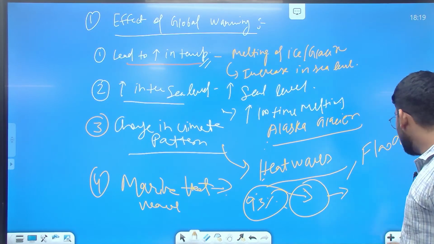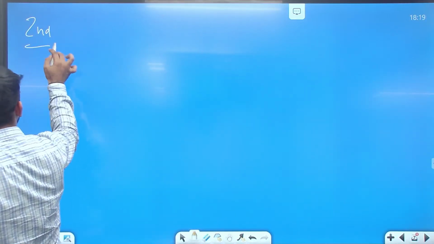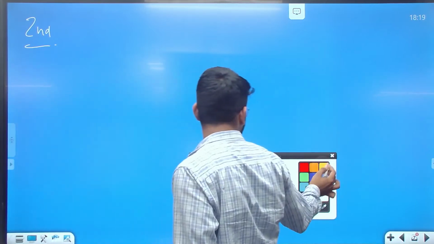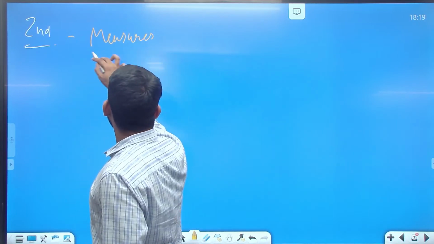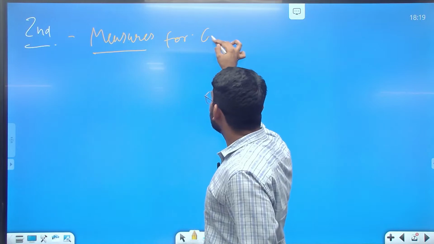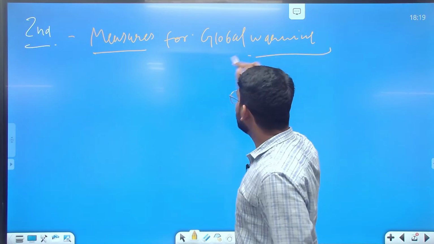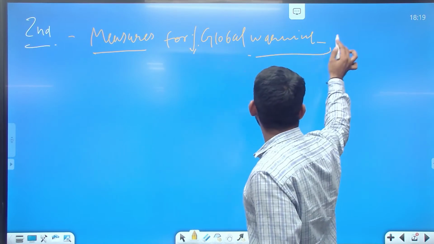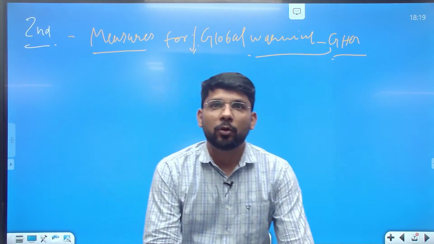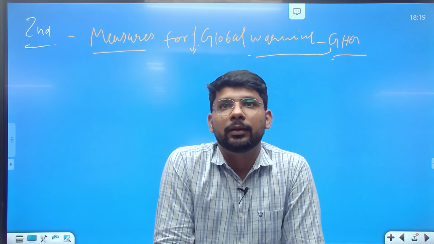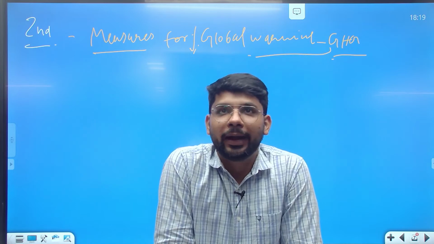Now let's come to the second part of the answer, which is asking us about the measures for decreasing global warming and the greenhouse gases. This is the second part of the question, so we need to address this as well.